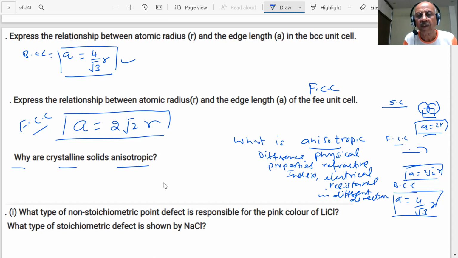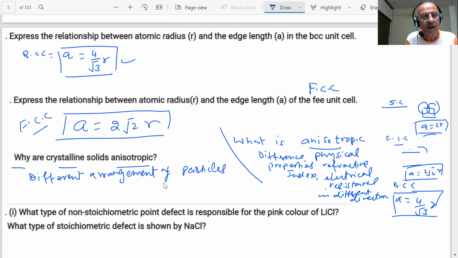Here the question is different. Why is this so? Because of different arrangement of particles in different directions.